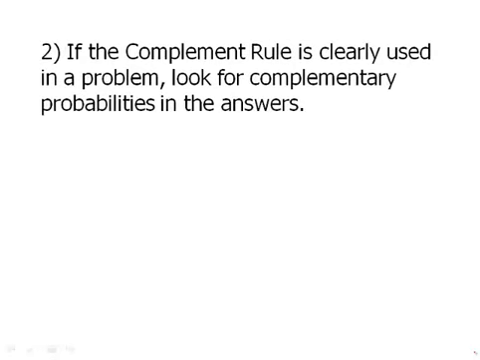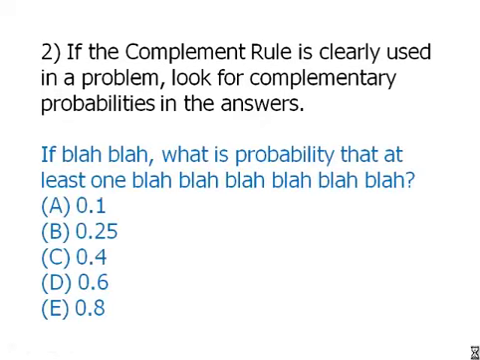Second, if the complement rule is clearly used in a problem, even if you don't know how to solve the problem, look for complementary probabilities in the answers. What do I mean by this? Suppose we have this question: if blah, blah, what is the probability that at least one blah, blah, blah? We have no idea what this question is about. You have no idea what it is actually asking. But you spot the magic words, at least one, and you remember that in an at least one problem, the quick way to do it is using the complement rule. So, of course, that's what the test maker has in mind.